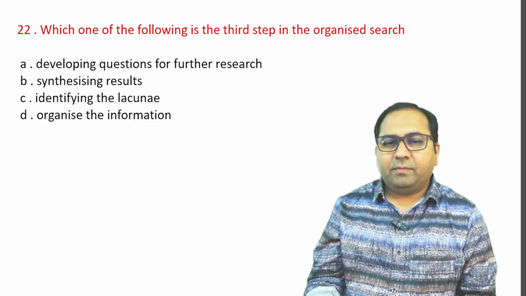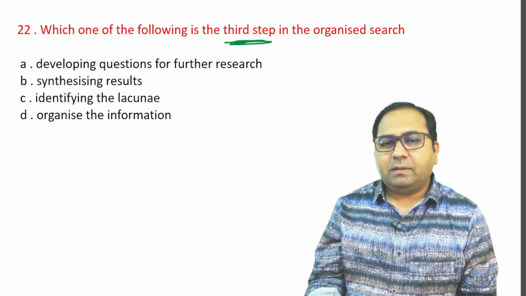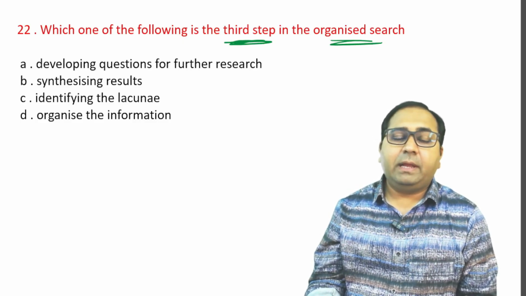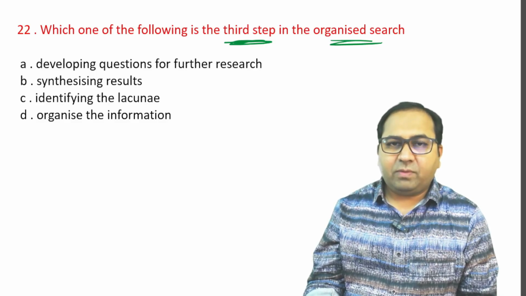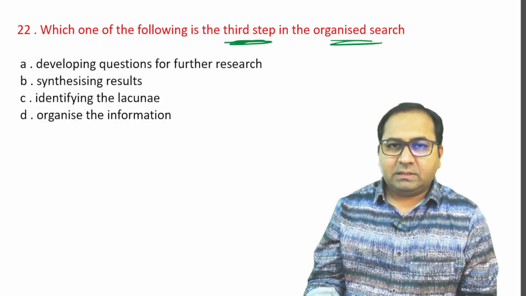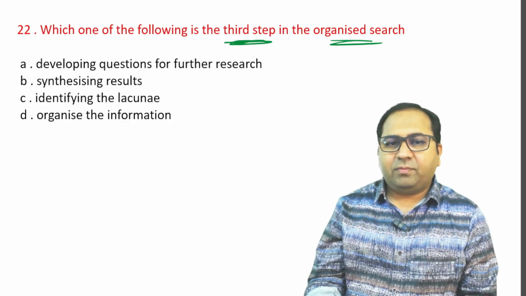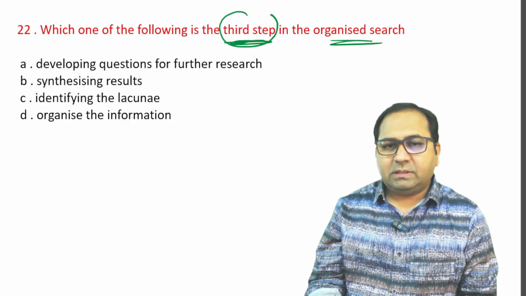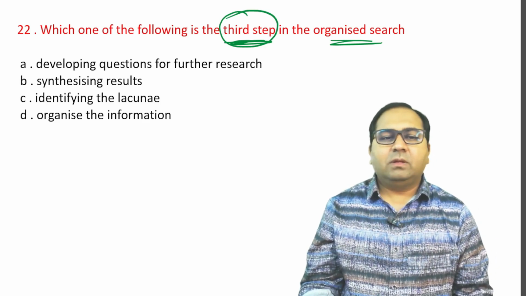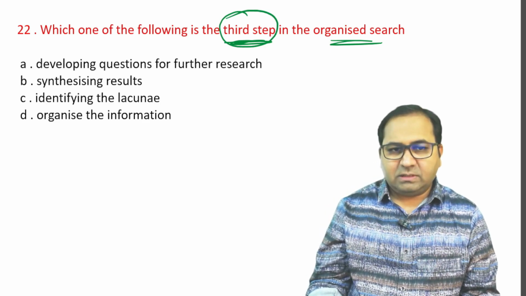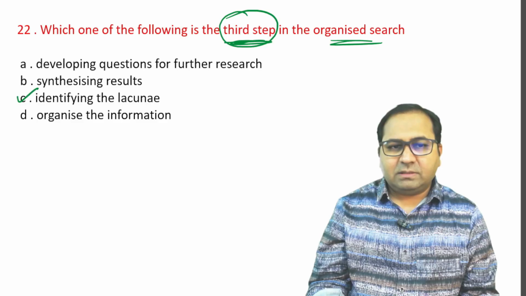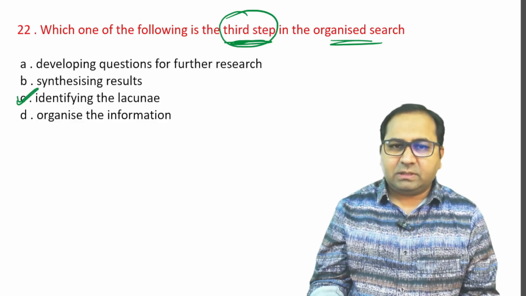Next question. Which of the following is the third step in the organized search? Options are A, developing questions for further research. B, synthesizing results. C, identifying the lacunae. Or D, organize the information. So the answer for this question is identifying the lacunae. The third option is the third step.